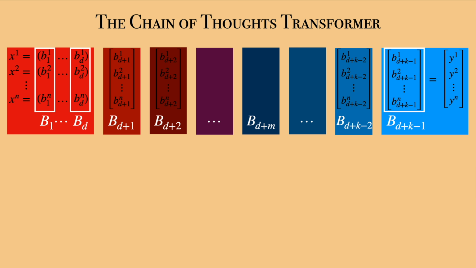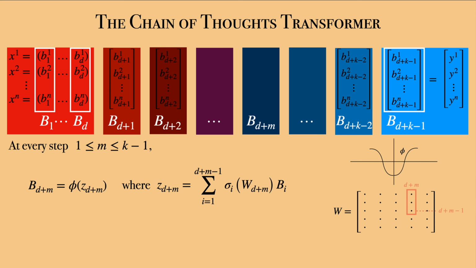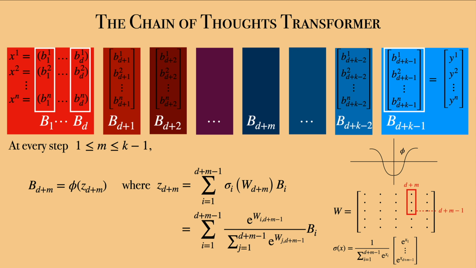The generation process is as follows. At every step m between 1 and k-1, the transformer computes the vector bd+m as phi of zd+m, where phi is a function which looks like this. The vector zd+m is defined as a convex combination of b1 to bd+m-1. And the convex coefficients are softmax function of the upper part of the nth column w, circled in red on the screen. And the softmax function is defined on the screen. Now, if that can help, here is an explicit formula for the coefficients.